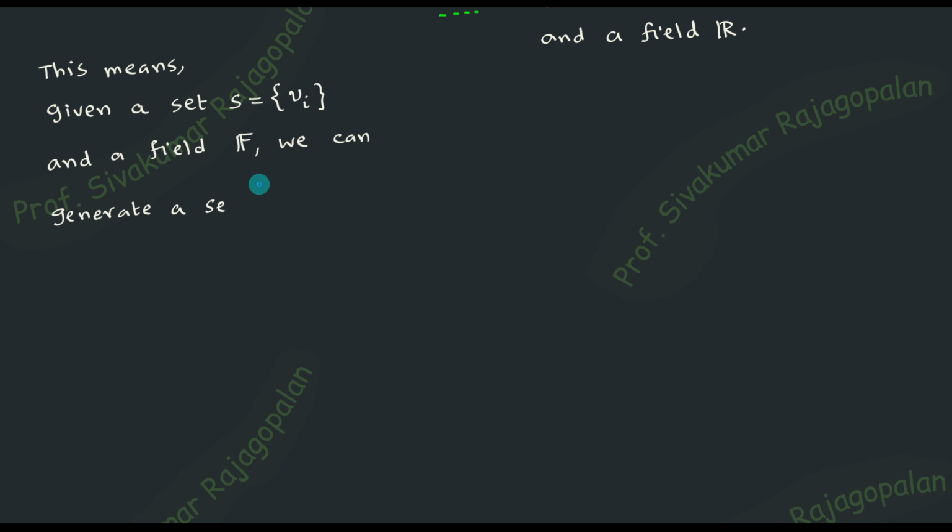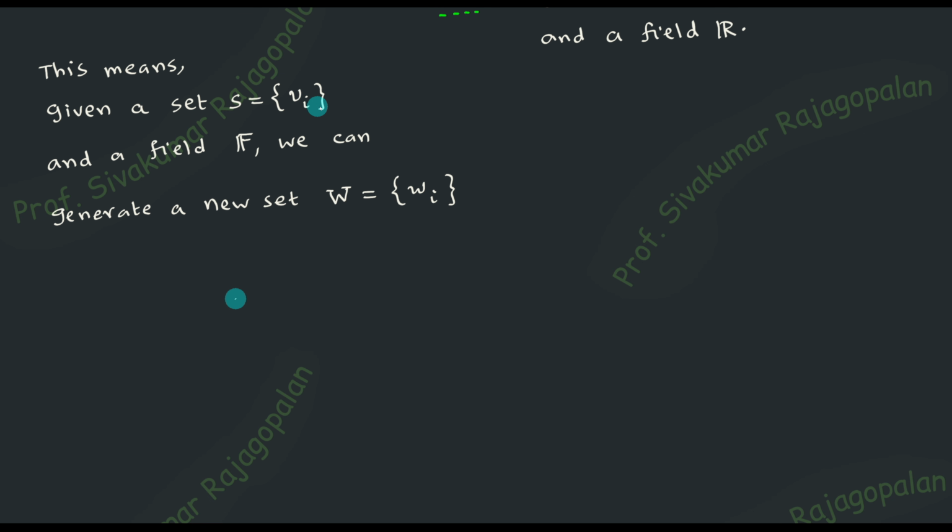Then we will generate a new set. We can generate a new set given by capital W, which is nothing but small w1, w2, etc. So now you see the symbols. The small w1, w2 is what we have been discussing till now. And therefore you know that w1, w2, w3, like that, several of them you can generate. The set of all such elements is a vector space, and that vector space we are going to give the name capital W.